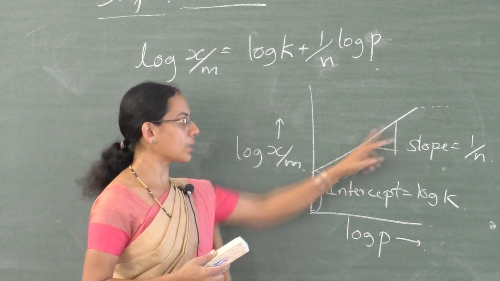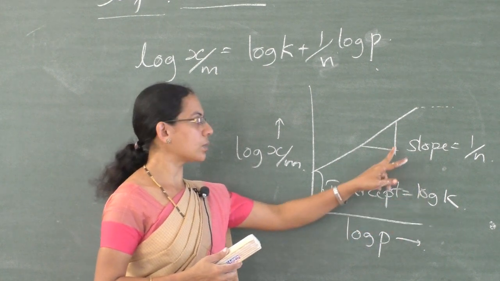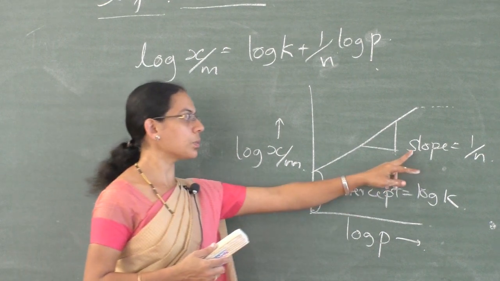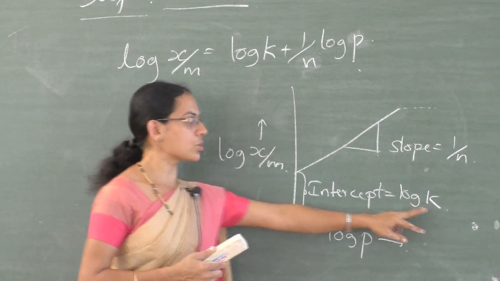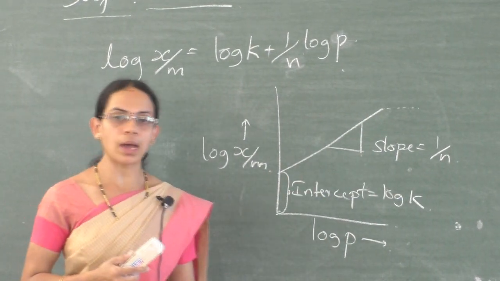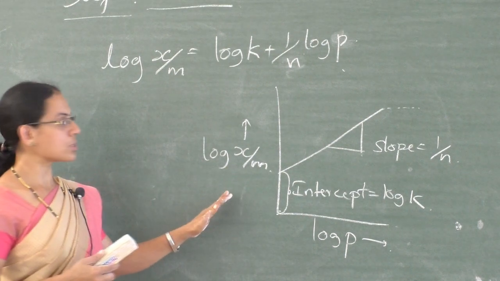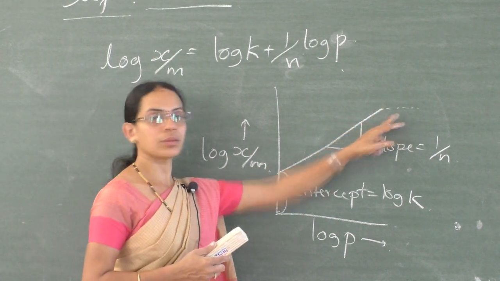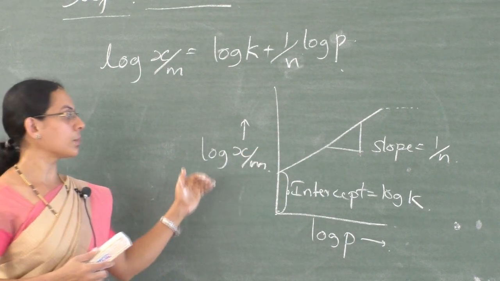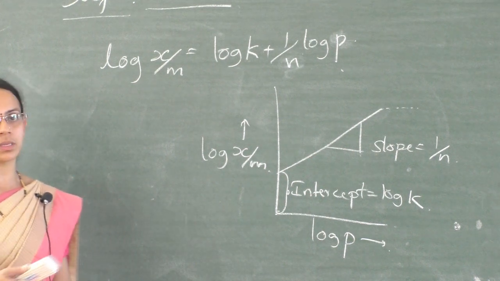We will get a straight line like this with the intercept equal to log k, and the slope value gives 1 by n. From the values of intercept and slope, we can get the values of k and n. The adsorption isotherm is valid if it gives a straight line, but the practical observation shows a slight deviation at higher pressure, which indicates that Freundlich's adsorption isotherm is not applicable at higher pressure.